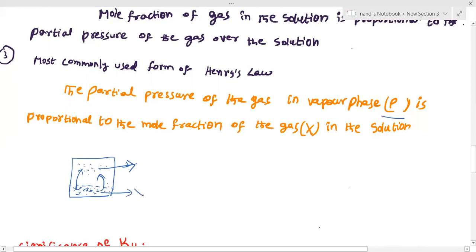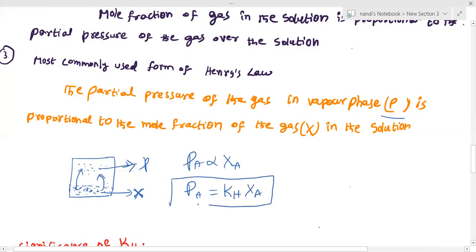Suppose this is the mole fraction X of the gas present in the solution. Then it creates some partial pressure of the vapor state, P, and they are directly proportional to each other. If X is more, more gas can evaporate, they exist in equilibrium, and we get more pressure. So the partial pressure of the gas is directly proportional to the mole fraction of that gas. I can write partial pressure equal to KH into XA. This is the relation between the partial pressure of the gas over the liquid and mole fraction.